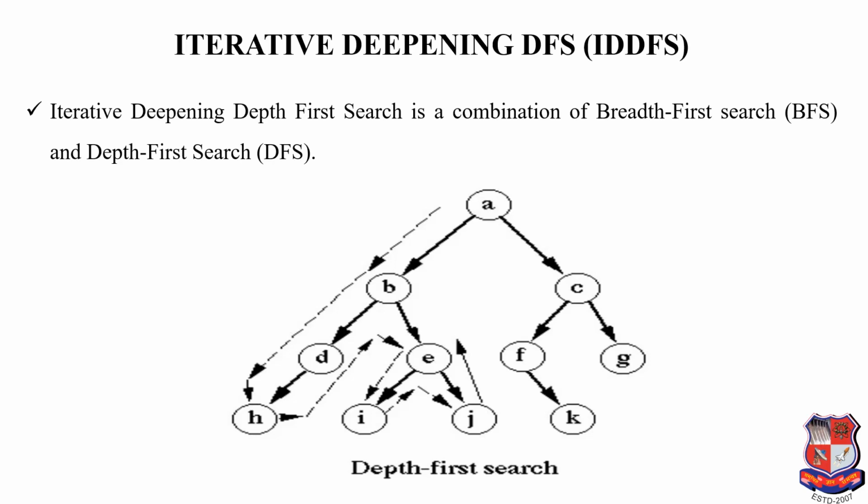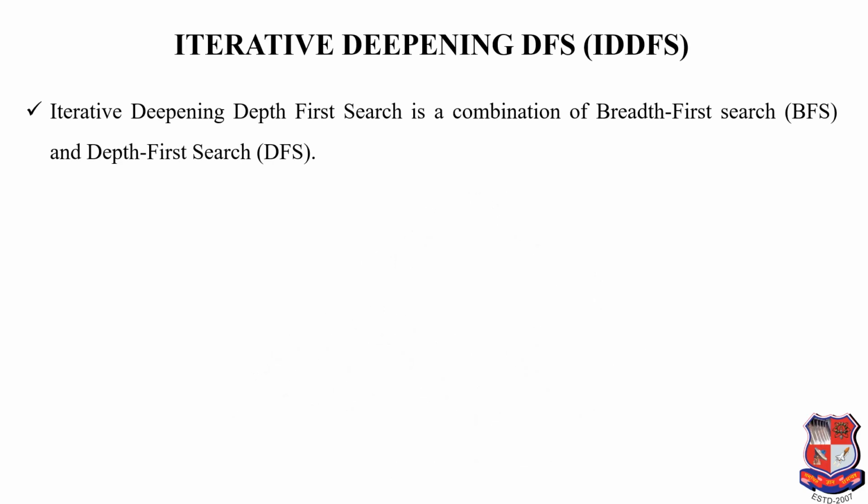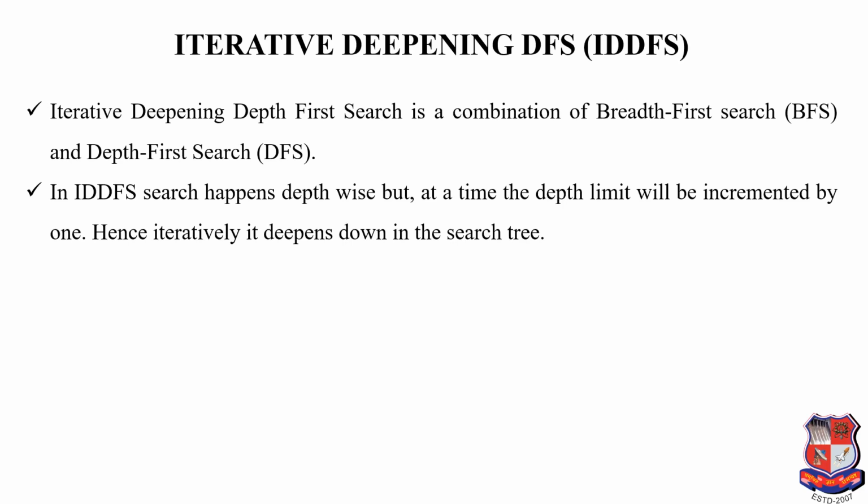In IDDFS, when it does search, it follows DFS. But when it expands the nodes, it follows BFS by incrementing the depth limit by 1. Let's understand this with an example. Here A is the root node. If it is not the goal node, then IDDFS expands the child nodes by incrementing the depth limit by 1. But the search for the goal node is conducted in DFS manner.